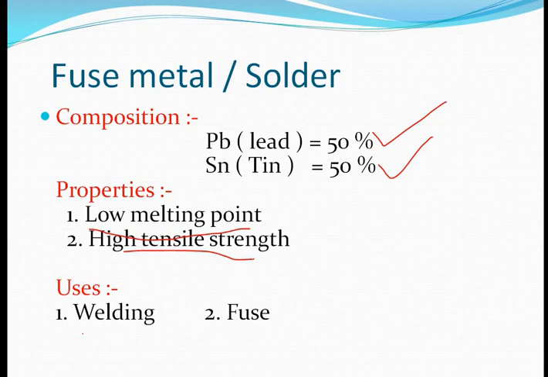Now what are its uses? It's used as welding material as well as in fuses. If we talk about fuse material, we use it in inverter batteries. In an inverter there is a fuse at the back of the inverter. That fuse is made of this fuse metal or solder material, and it has a very low melting point. So it gives us an alarm before our appliance overheats, right?